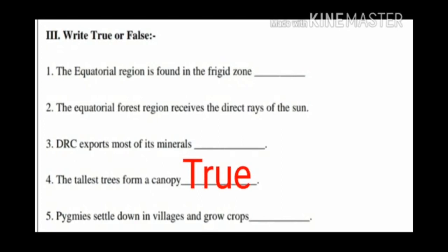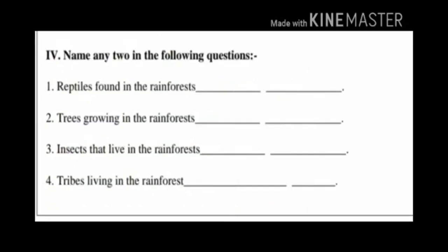Fifth question. Pygmies settle down in villages and grow crops. The answer is true. Pygmies settle down in villages and grow crops. Fourth Roman. Name any two in the following questions.